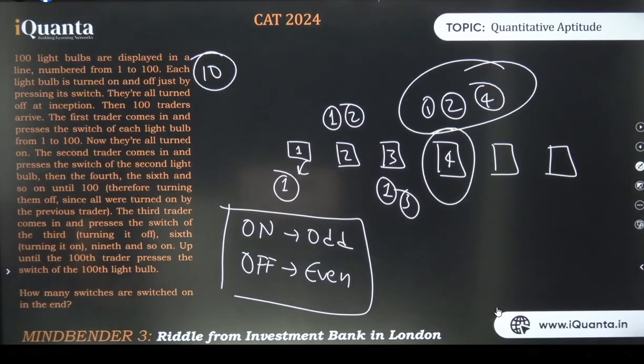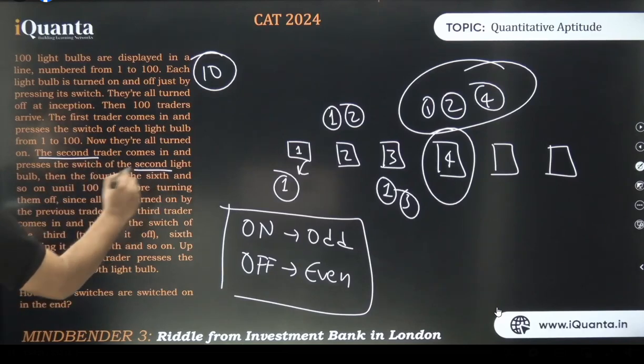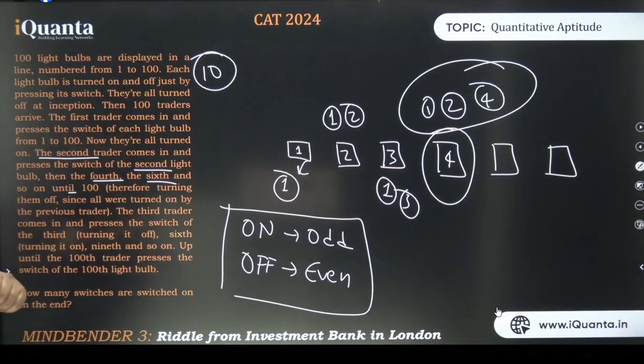Diksha says, where is it given how many touch it? It's given, Diksha. The first person touches all of them, the second touches every second: 2nd, 4th, 6th, 8th. Likha to hai. The third person touches every third switch: 3rd, 6th, 9th, 12th. Right, Diksha? The fourth one touches every 4th. Dekho, likha to hai. The second iterator comes in, presses switches, turns off the second light bulb, then the 4th, the 6th, and so on until 100.